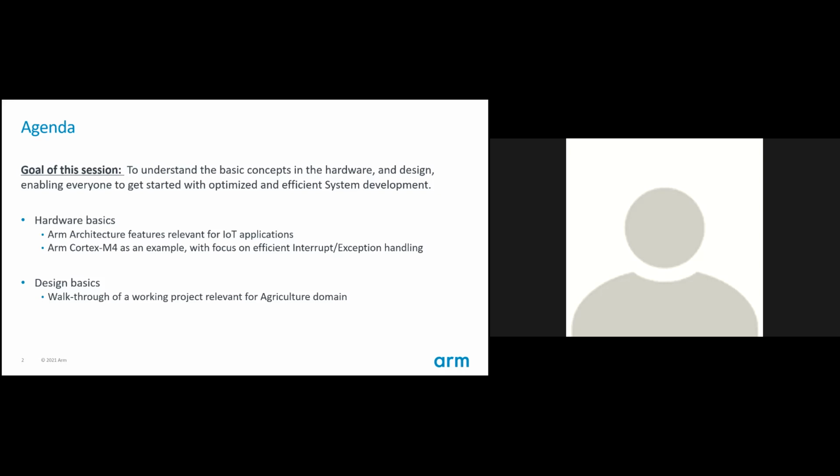With that intention, I'll walk you through some of the hardware basics, specifically the microarchitecture features that ARM provides which make IoT applications possible. We look at one of the very basic ARM cores, the Cortex M4, which is probably more than a decade old now. I still chose that because it's a very basic core, sufficient for this example.